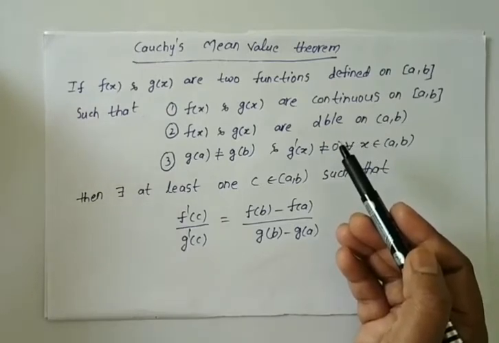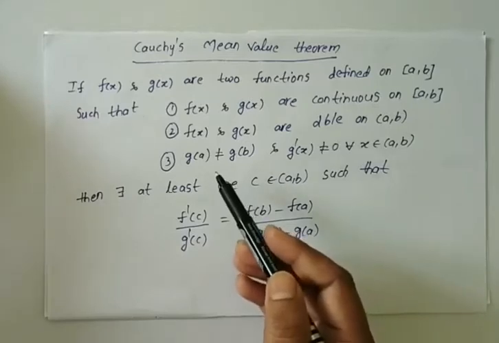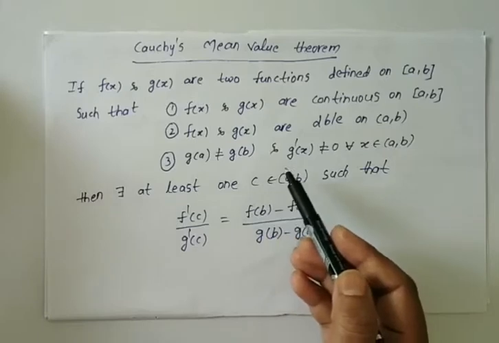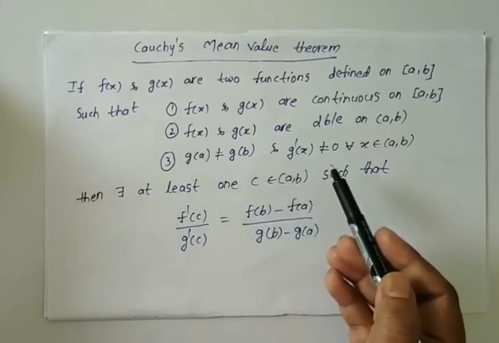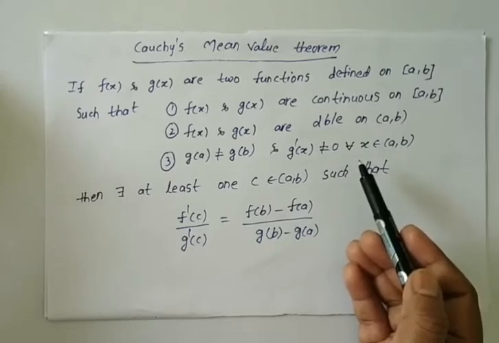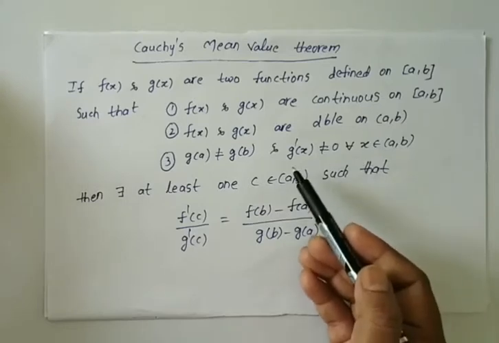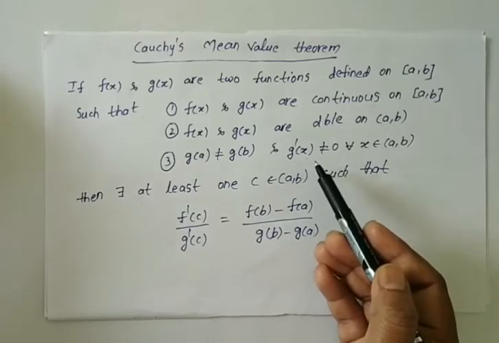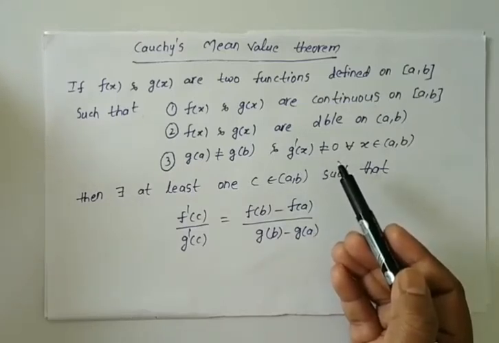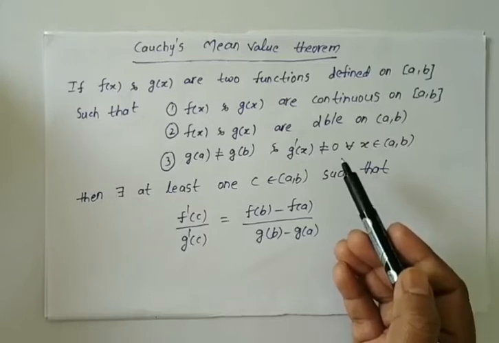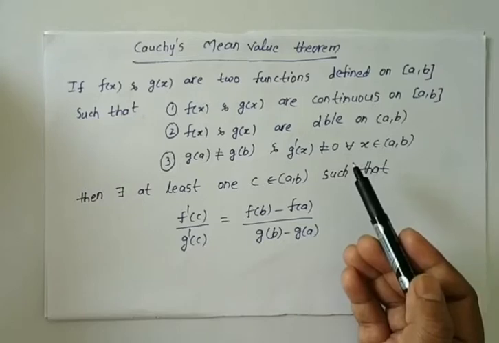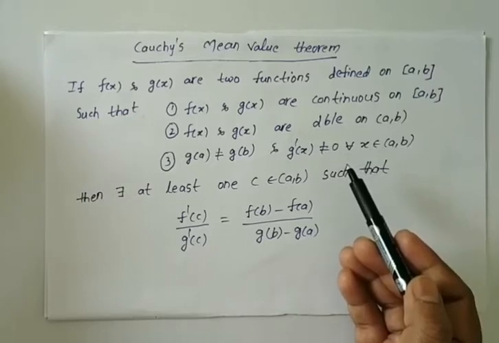Next, the third condition: g of a not equal to g of b, and g dash of x not equal to 0 for all x belonging to open interval a comma b. That means the derivative of g of x is not 0 for every x in the open interval.